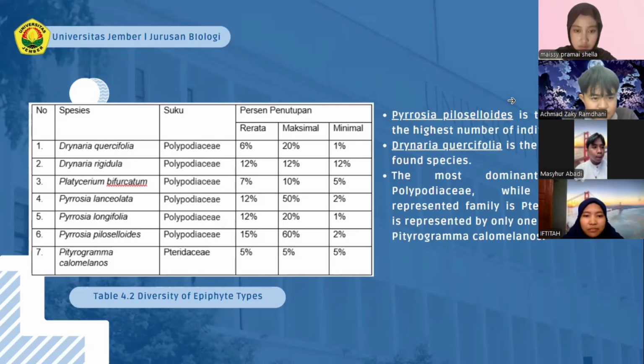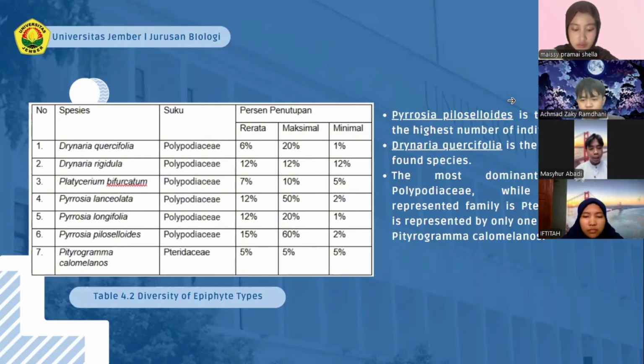The sixth species is Spirosia piloceloides from the Polypodiaceae family, which has the highest average cover of 15% and a maximum of 60%.